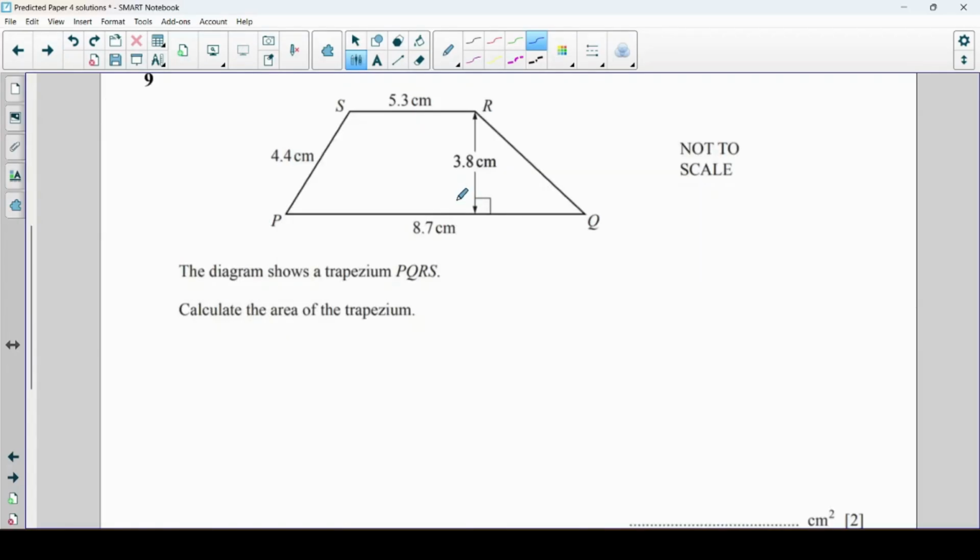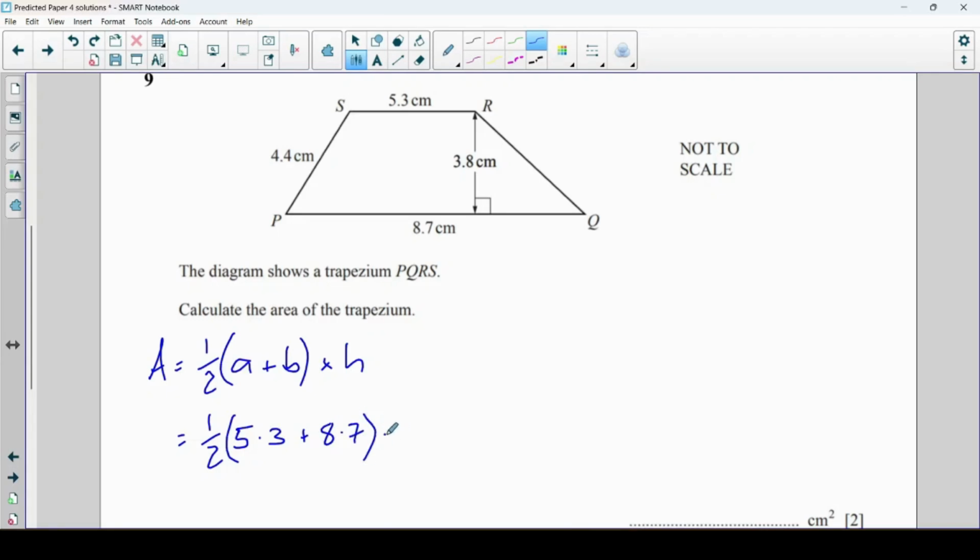to get. Okay, here we want the area of the trapezium, and this is one of the very few formulae they don't give you, so this is one that you need to know. The area is equal to half the sum of the two parallel sides times by the height between them. So that is a half of these are the two parallel sides, 5.3 plus 8.7, and then times by the distance between them, the perpendicular height, which is 3.8.